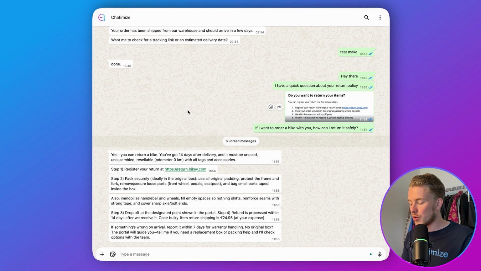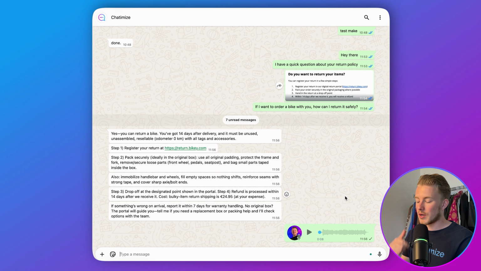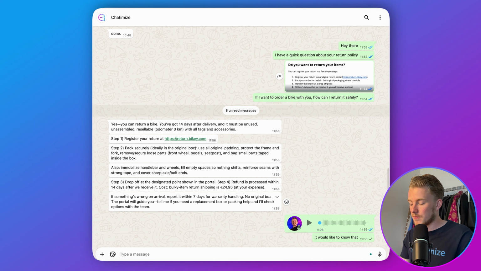And that's basically how that all works, and it works together. Now I will also show you what it can do, for example, with a voice memo. So here you can say, hey there, thank you for sending me that information. I actually want to come by at your store and maybe have an appointment. Like, can we book an appointment together? So now it has that voice memo, and then we can also add text, just so you know that that also works if you send multiple things. So here we can say, I would like to know that, right?